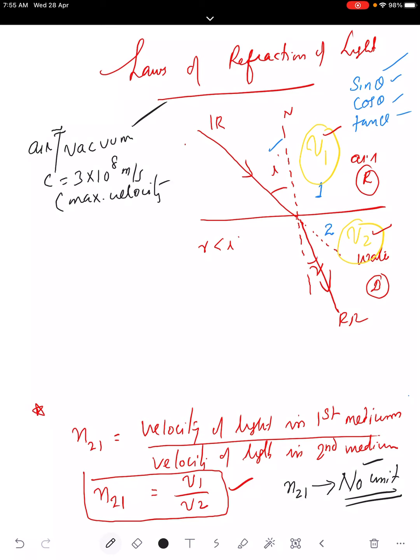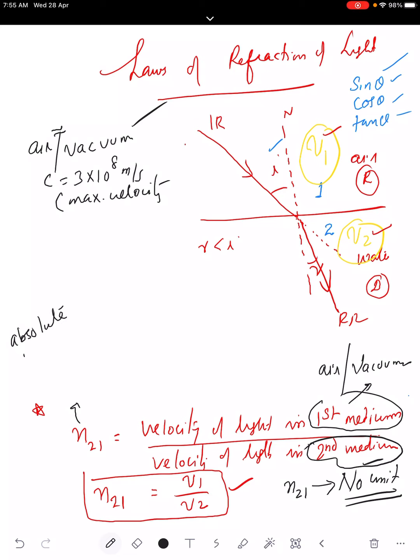If we recognize the first medium as air or vacuum, and the second medium can be anything, then the refractive index we calculate is known as the absolute refractive index.